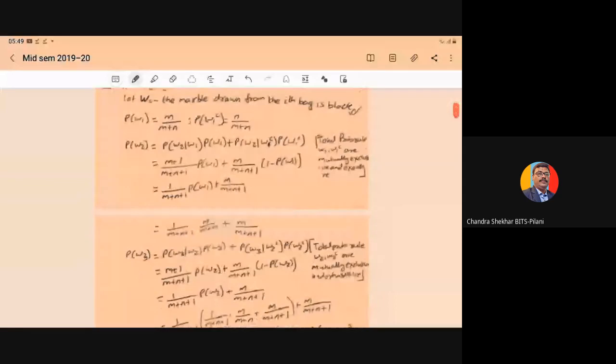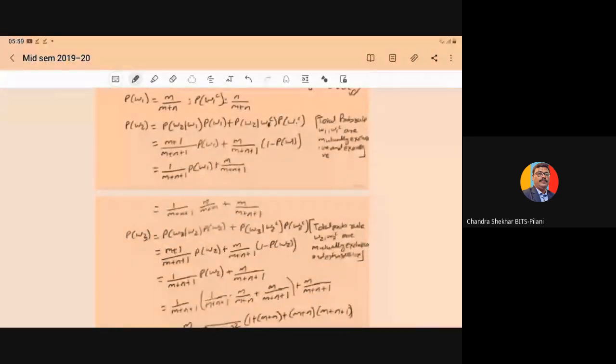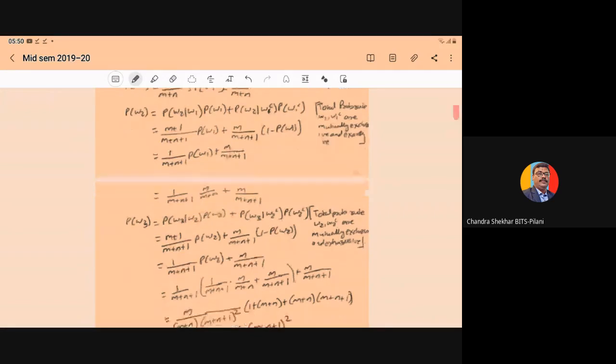The probability of W2, using total probability, since W1 and W1 complement are mutually exclusive and exhaustive, is the probability of W2 given W1 into probability of W1, plus probability of W2 given W1 complement into probability of W1 complement.